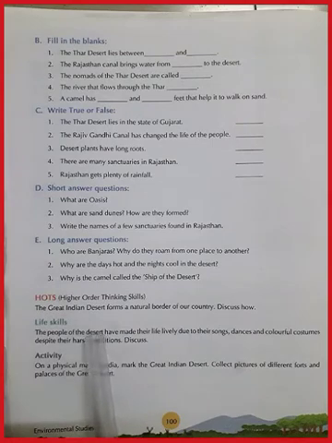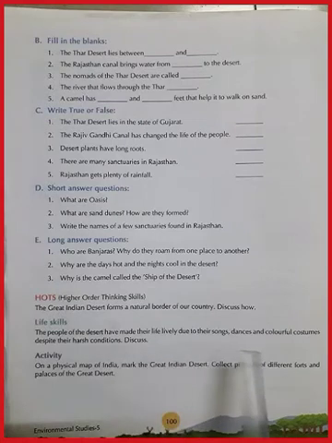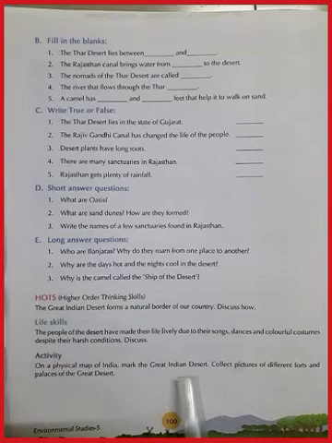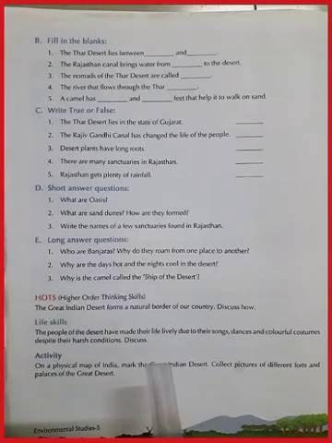The Great Indian Desert forms a natural boundary of our country, as discussed, and the people of desert have made their life lively due to their songs, dances, colorful costumes despite their harsh conditions. Yet they are happy. So see that what they do to make themselves happy, free from worries of life.